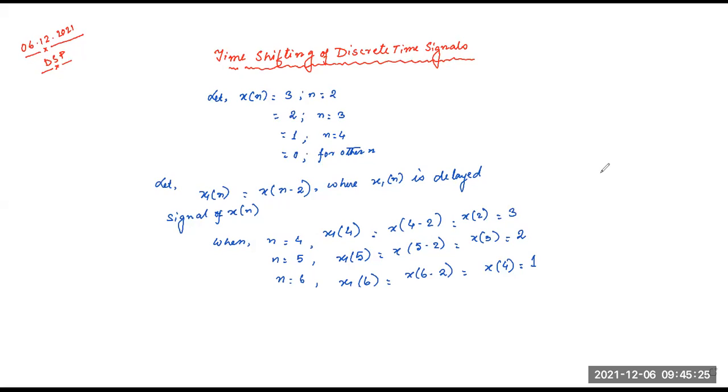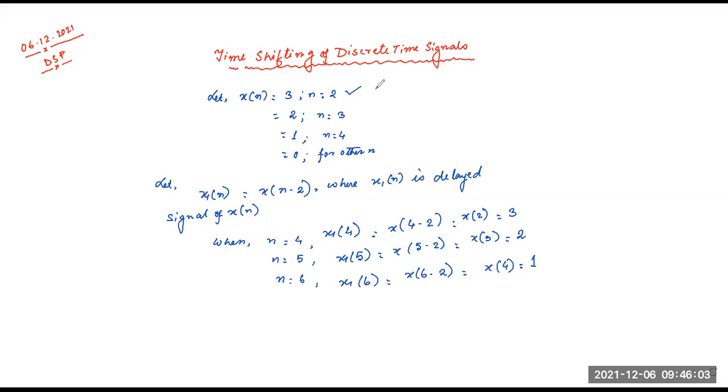The samples were at 2, 3, 4. The sample was at 2, that means the second, third, and fourth sampling times have a value, and for the rest we don't have a value. So we are now shifting by 2 indexes. The starting position was n equals 2. So now, which side is it shifted?